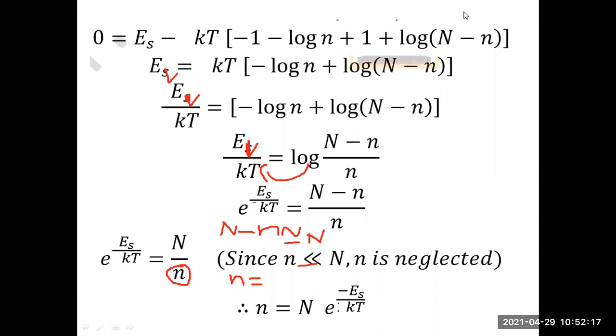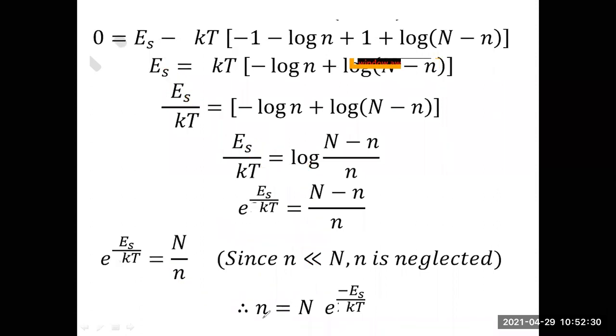So with this, you can just say that in the previous case also, what we have done in the previous case and this case is very much similar. In the previous case also we got this value. So small n is equal to capital N e to the power of minus ES by KT. In this case and the previous derivation, the only difference you find is that 2 is there in the denominator. That is the case for the ionic crystal, and this is the case for the metal, right? So with this, I think that we have gone for the completion of the second derivation.